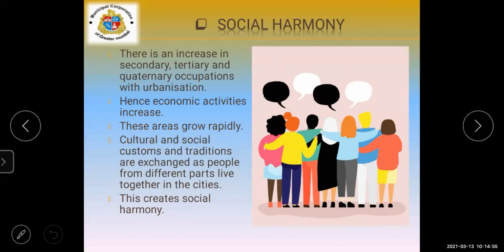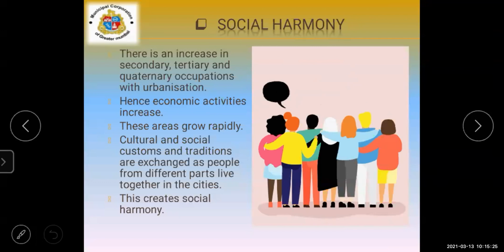Economic activities are also increasing, and that area grows very rapidly. Different people come together, work together, stay together, talk, and enjoy. In this way, we have to come together, share our thoughts, and stay in a very peaceful manner. That is known as social harmony.